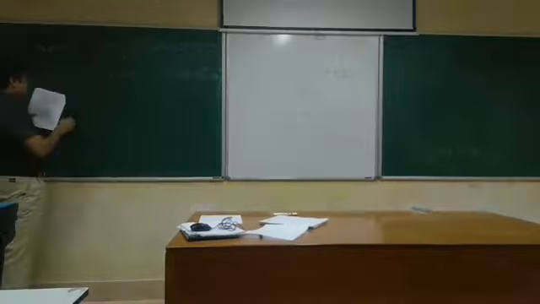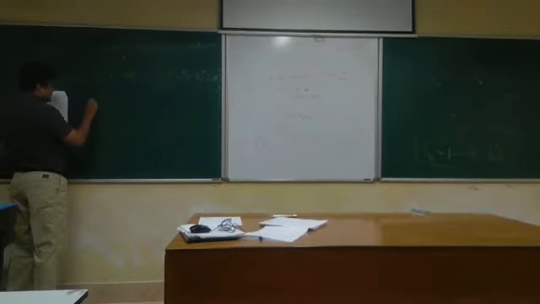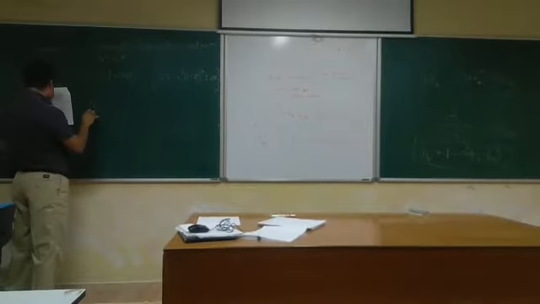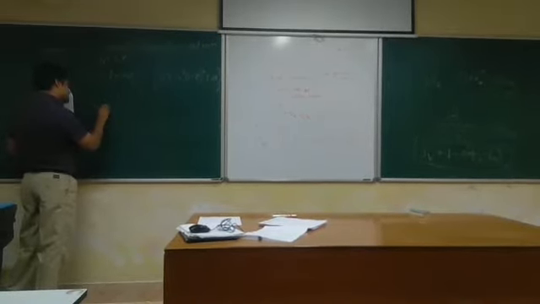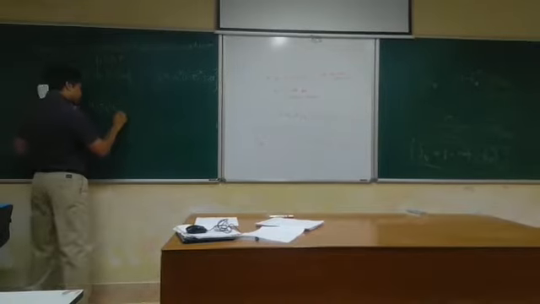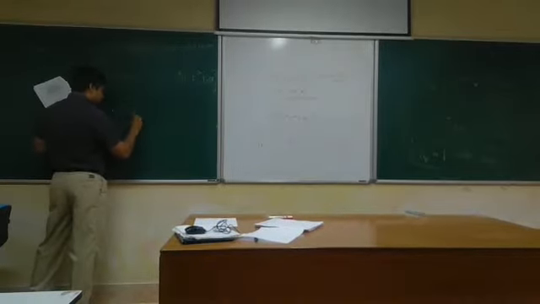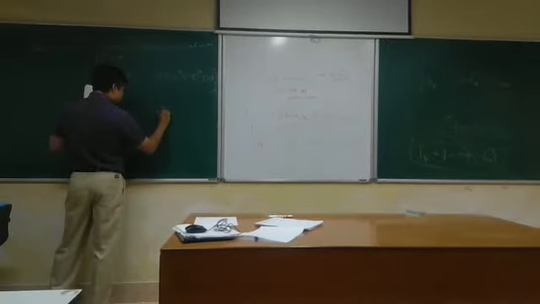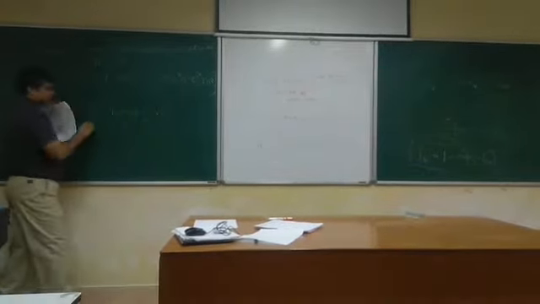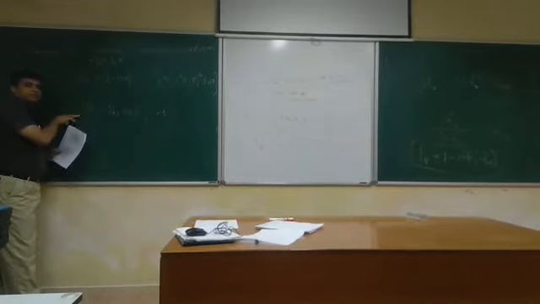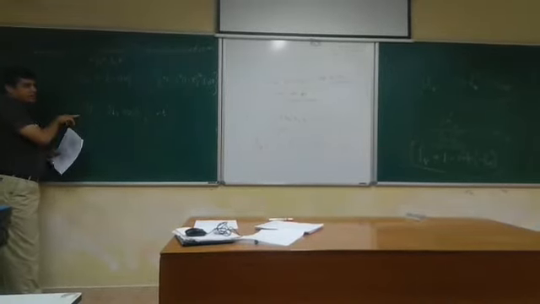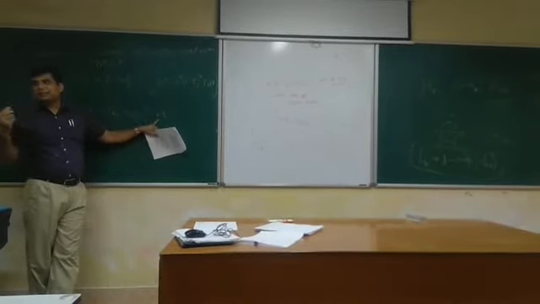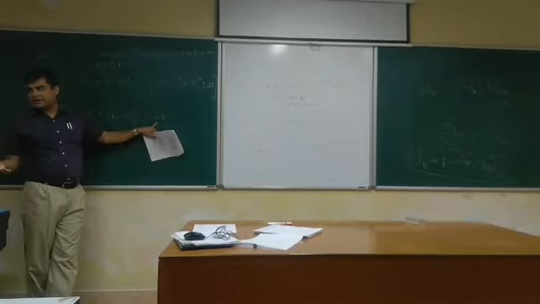The number of nucleation sites varies, with initial number being n naught, exponentially like this: n naught exponential minus nu t. Usually that is the variation of the nucleation sites. Now nu is the frequency at which the nucleation site gets exhausted.